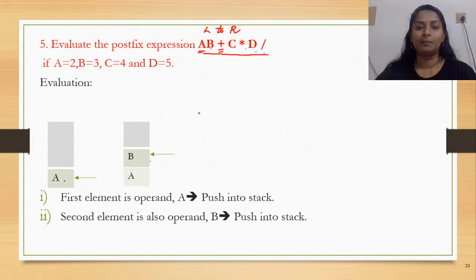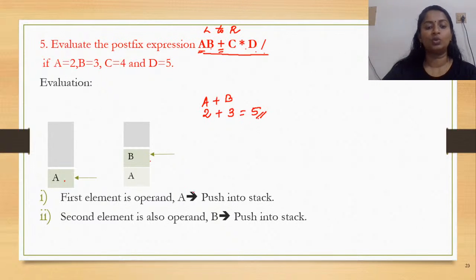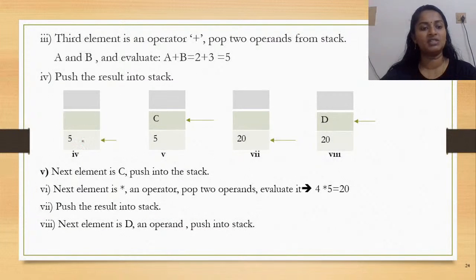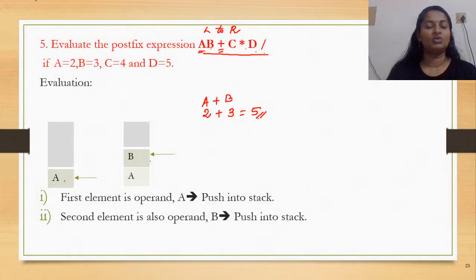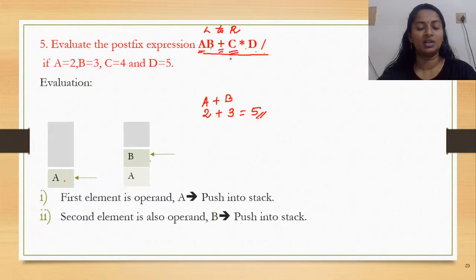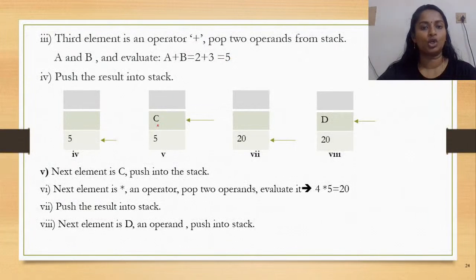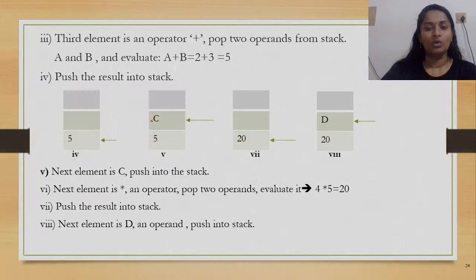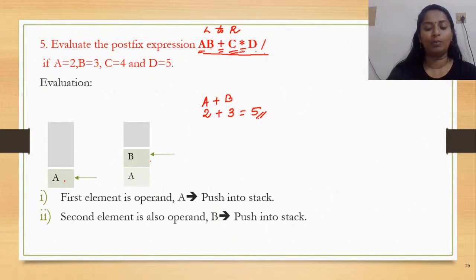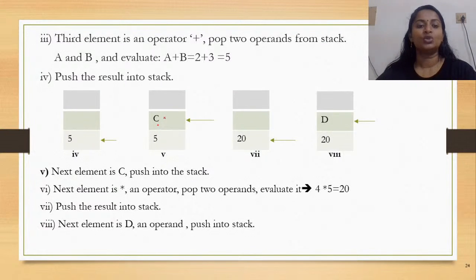So the values would be popped, A plus B. Now what is the value to be substituted? 2 plus 3, wherein you get 5. Okay. Now 5 again is an operand which would be pushed onto the stack. See here 5 is pushed onto the stack. Then when you see your postfix notation, again you encounter an operand and this value would be pushed onto the stack. So your values are 5, on top of which you get C. Now the next one is an operator. So you pop two values. Why? Because asterisk is a binary operator. So C asterisk 5 you get 20. The value is pushed to the stack.